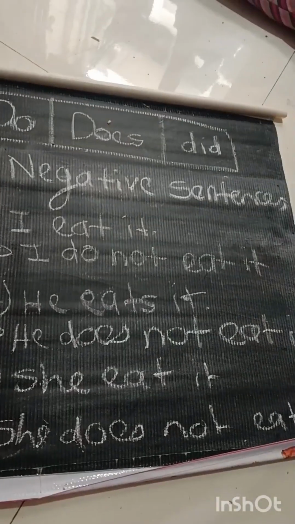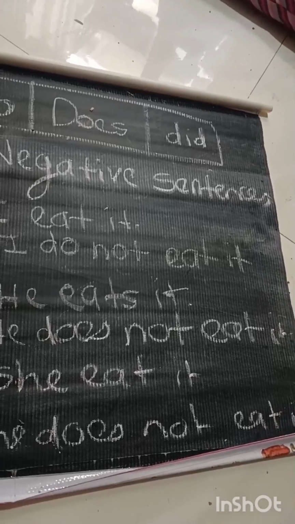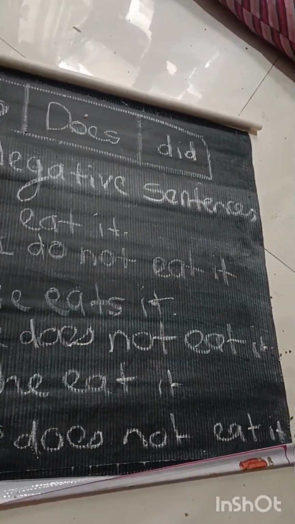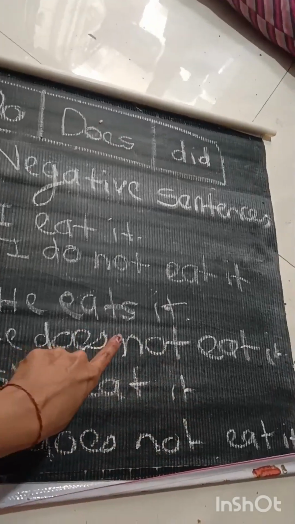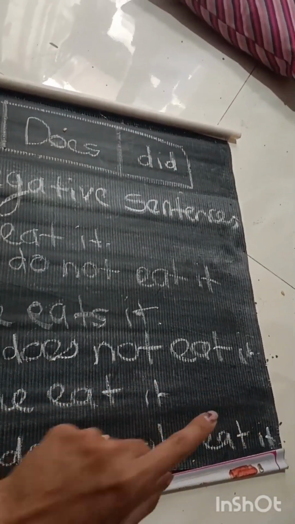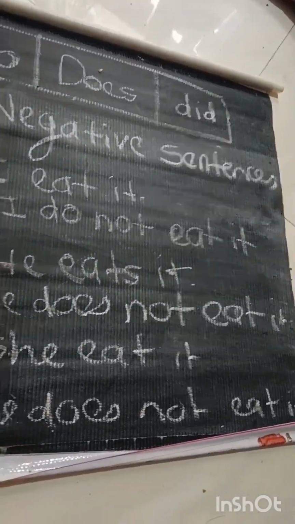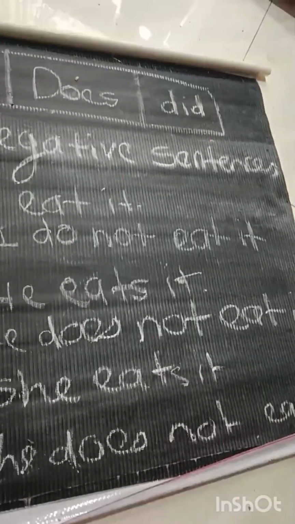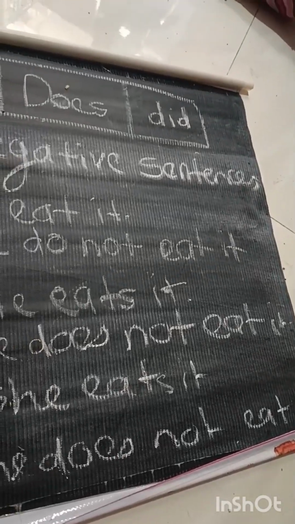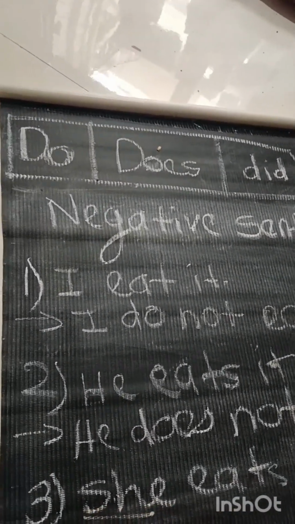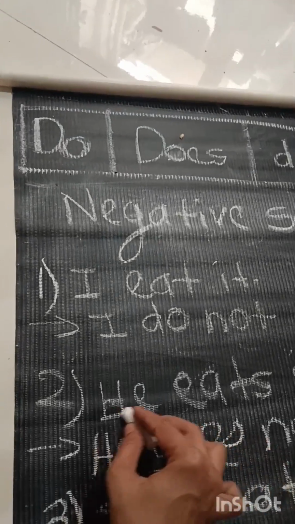For the negative sentences, it will come as I eat it, I do not eat it. For he eats it, he always eats it like this. He does not eat it. She eats it. She does not eat it. Okay, does will come for she. Does will come for he.